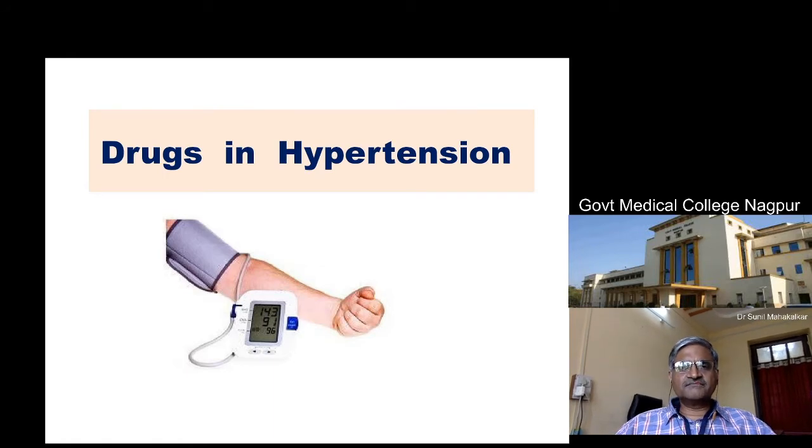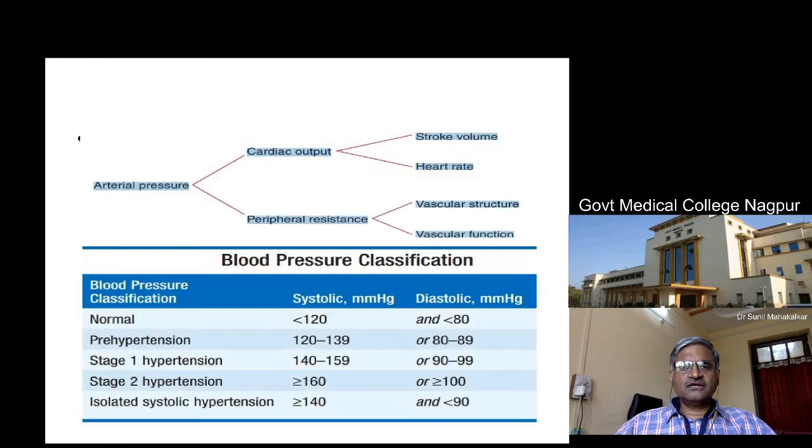Now, what is blood pressure as such? Blood pressure is a product of cardiac output and peripheral resistance. Blood pressure is the lateral pressure which is exerted on the wall of the blood vessel, and it is regulated by two factors.